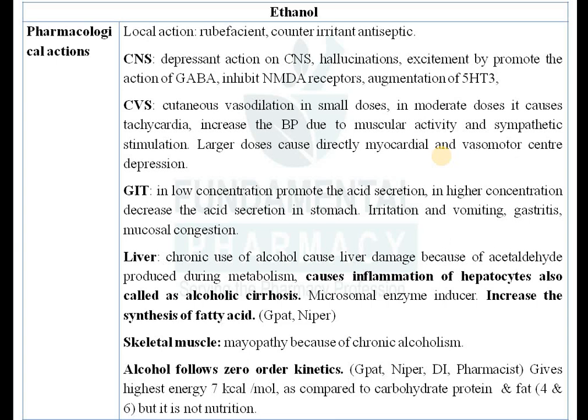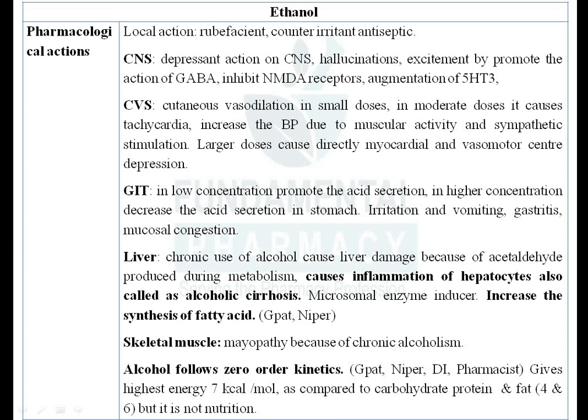So ultimately it has a biphasic response: a different response at moderate dose, and a different response at higher dose. Initially vasodilation, then in moderate doses stimulation of the heart, tachycardia, rise in blood pressure, and then in larger doses it will depress the CVS.